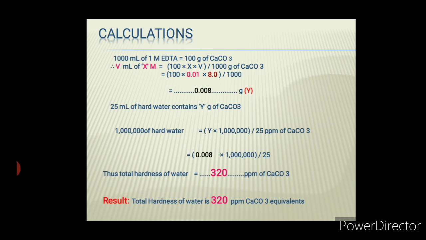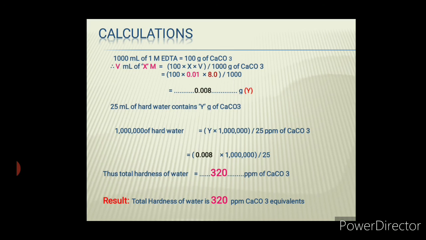Therefore V ml of X M EDTA is equal to 100 into X into V divided by 1000 gram of CaCO3. So 100 into X, which is 0.01, into VEDTA, which is 8, divided by 1000. When we do this, we get 0.008 gram, which is nothing but Y. For 25 ml of hard water, Y gram of CaCO3 is present.